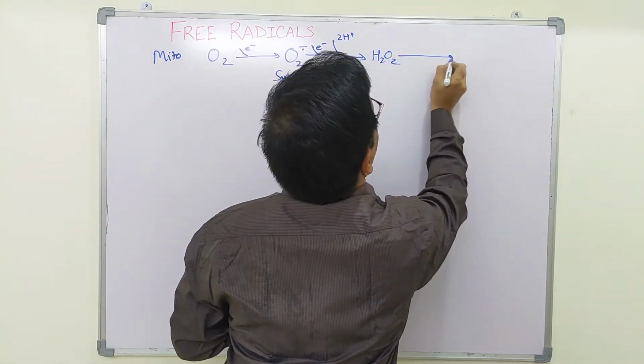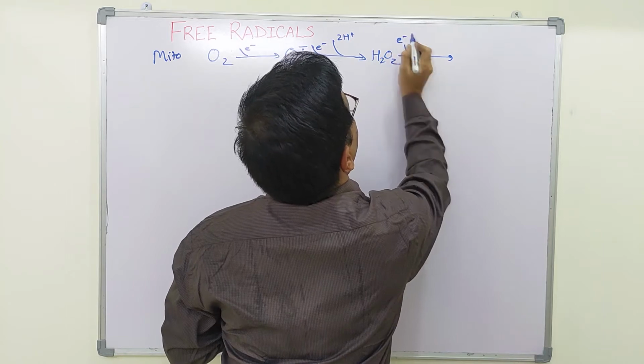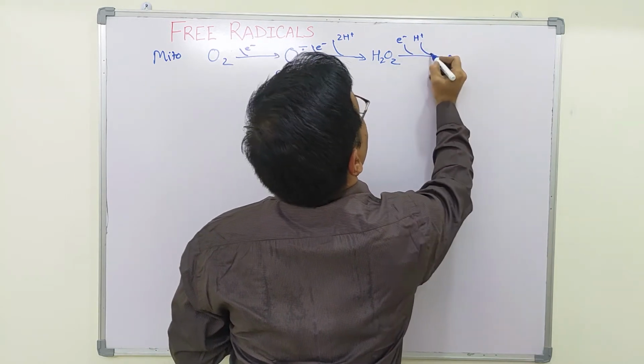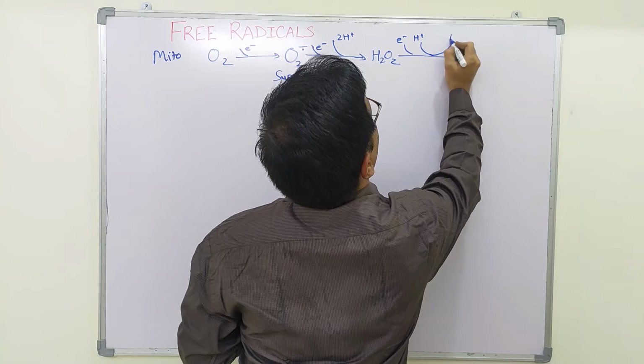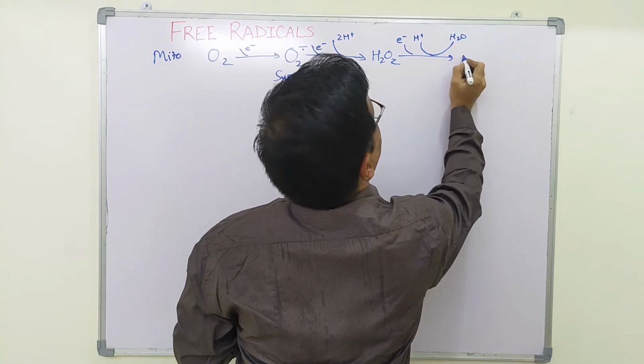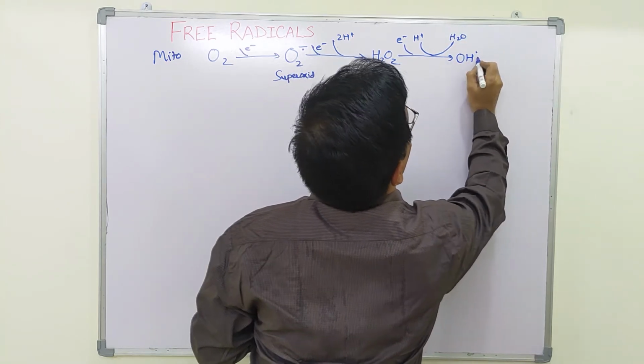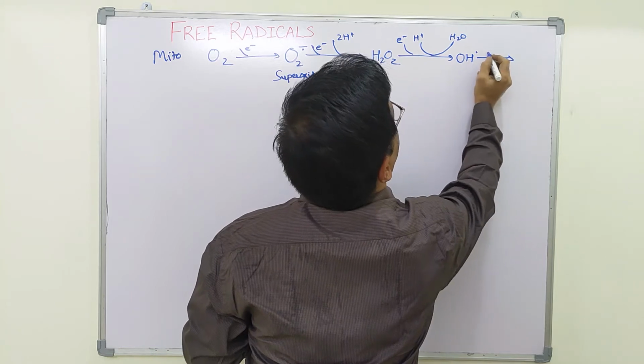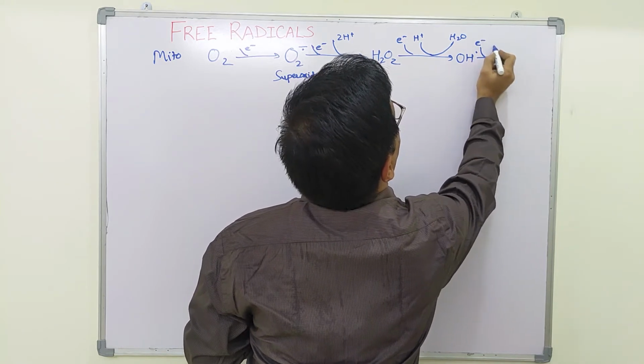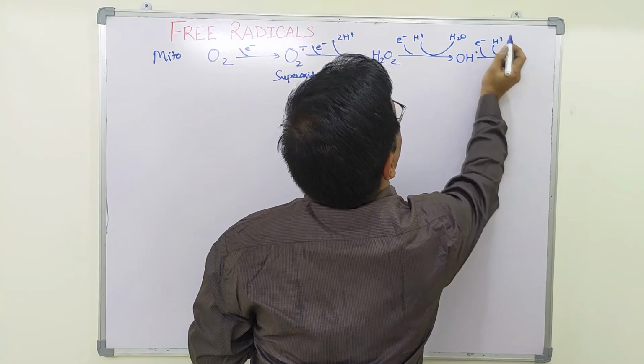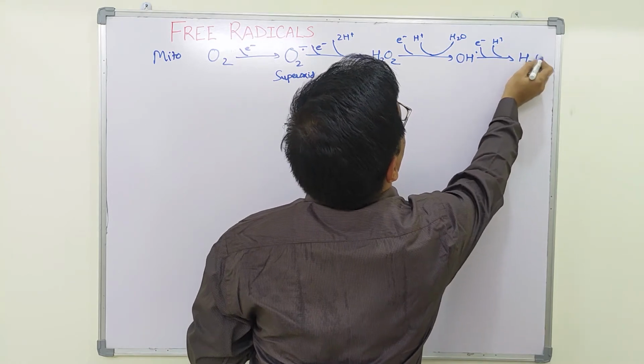This hydrogen peroxide accepts one electron and one hydrogen ion to liberate a water molecule, and a hydroxyl radical is formed. To this hydroxyl radical, again one electron and one hydrogen ion is added to form a water molecule.